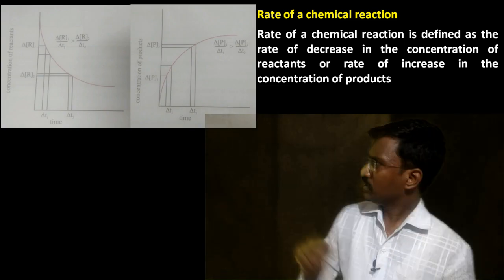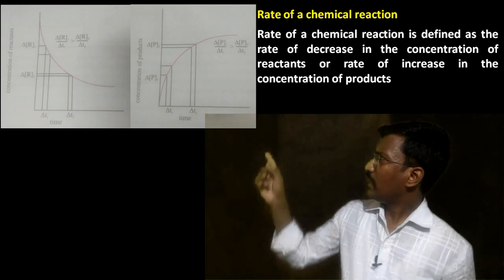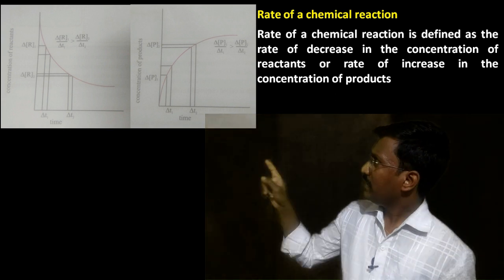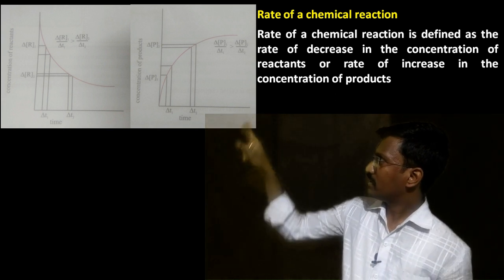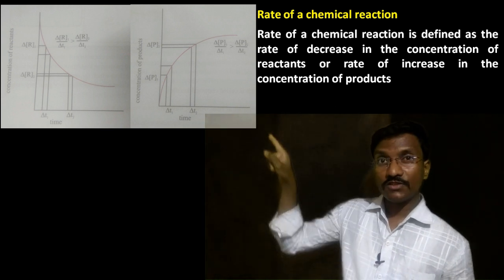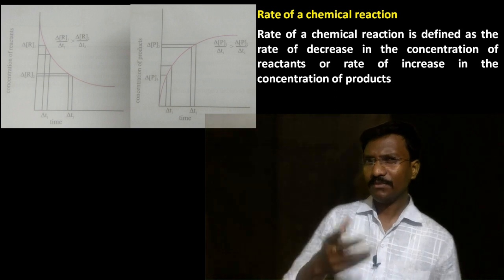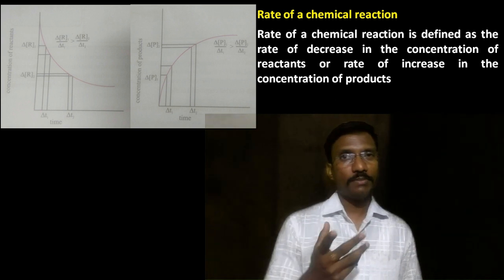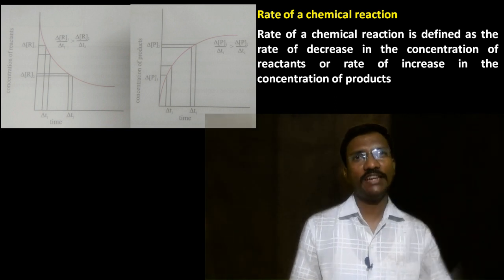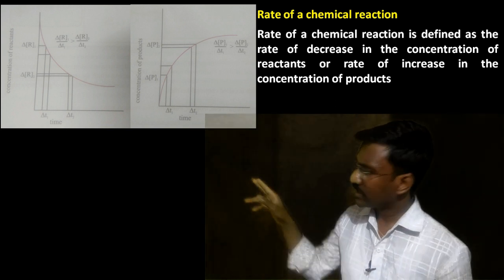Just look at this graph. The left side graph explains the concentration of reactant. Initially the concentration of the reactant is more. When time begins, the concentration of reactant decreases. Similarly, while preparing the tea, the quantities are lost because tea is forming. Therefore, the concentration of the reactant decreases.